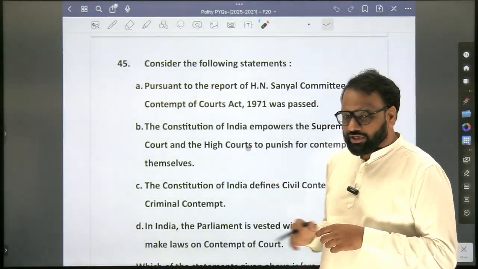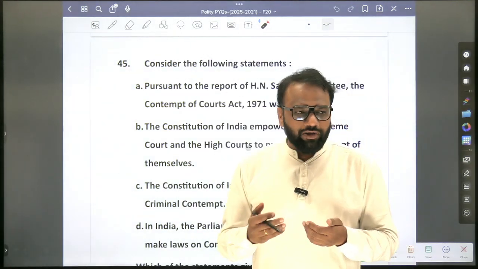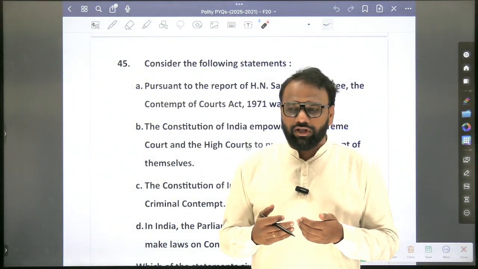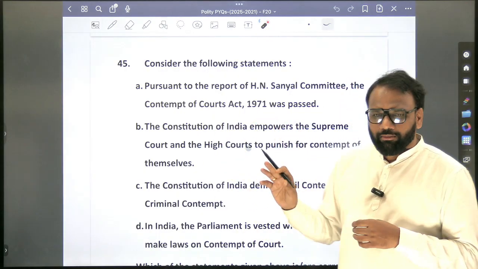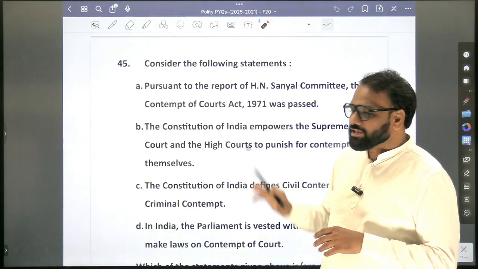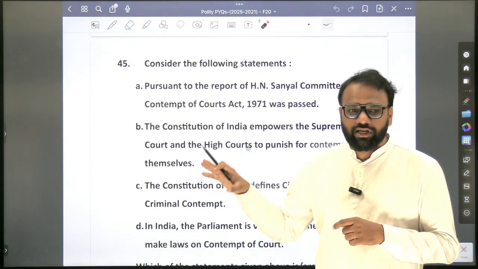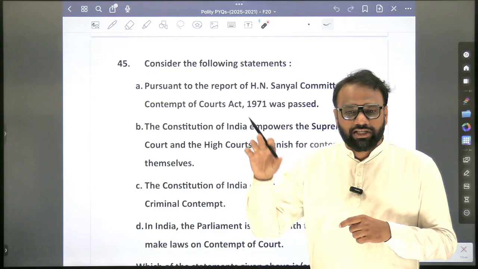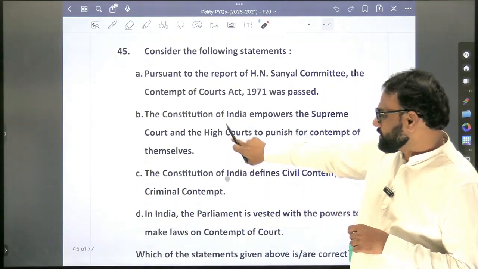Now, in these kind of questions, if the options were set like this, how many of the above are correct? Only 1, only 2, all 3, all 4, then it will be difficult. Because we will be knowing about the Contempt of Courts Act, as it appears in Lakshmikant and also in notes, but there is no mention of the H.N. Sanyal committee. Probably UPSC may not set such kind of options.